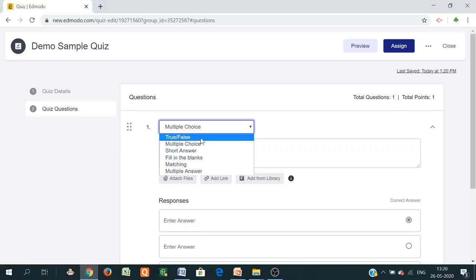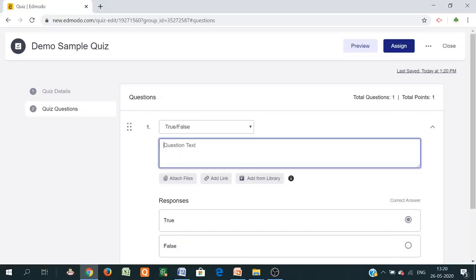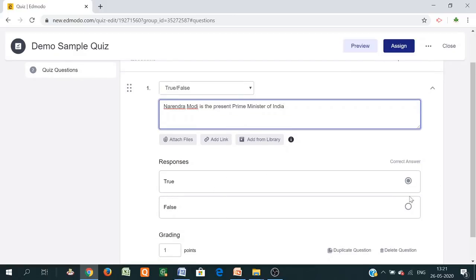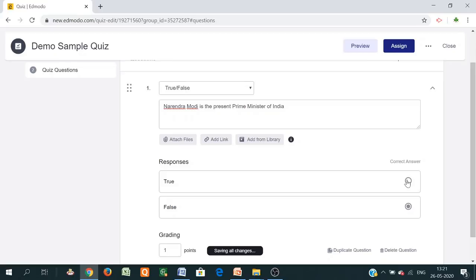So first we select true and false. I am just writing some simple questions here. Narendra Modi is the present Prime Minister of India. So just click here, true or false. So it is true. Suppose it is false, then click here. There is already an option. So this is the correct answer, true.